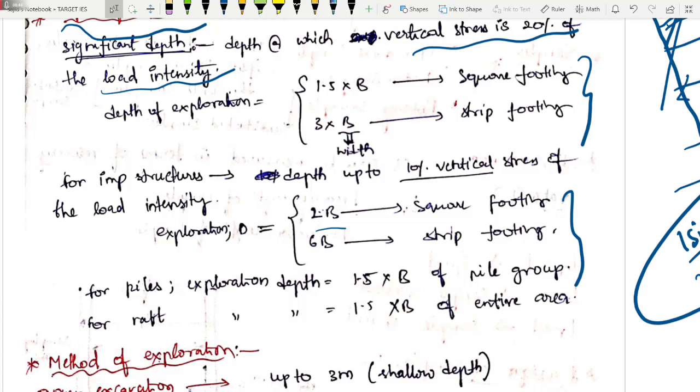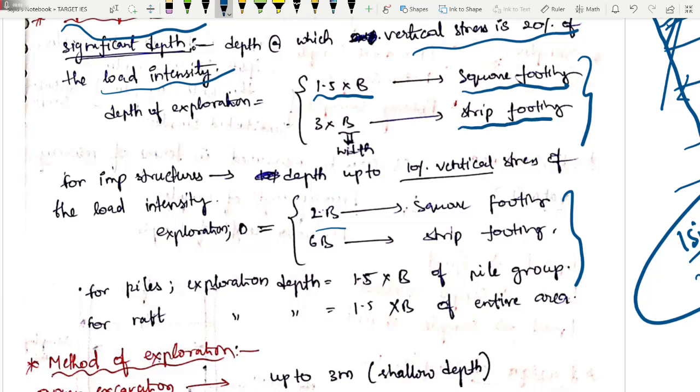It says our depth of exploration, if you are going for square footing, what is its width? B. Then you have to excavate up to 1.5 times your B. If your square footing is like 2 meter, then 2 into 1.5, you have to excavate up to 3 meter. I hope you are getting it. Did you understand? So this is what you have to do.